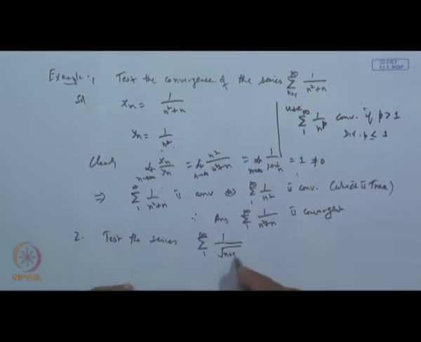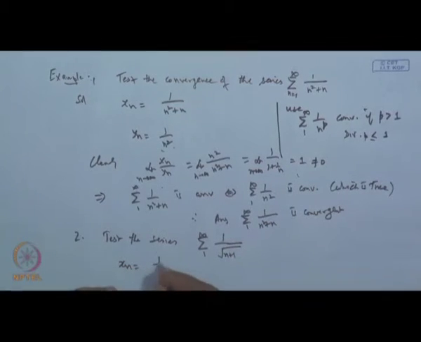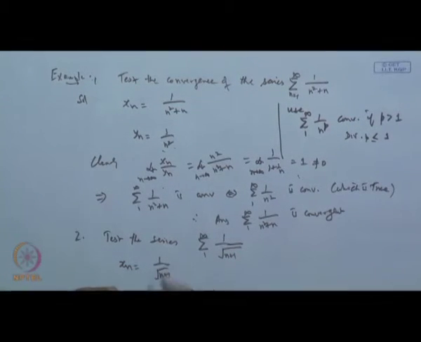Again, this is a sequence of non-negative, strictly positive real numbers. So, to test this, we will apply the limit comparison test. Let us choose x n as 1 over root n plus 1. Then for y n you take the term with the highest power; when you take it outside, it becomes 1 by root n.